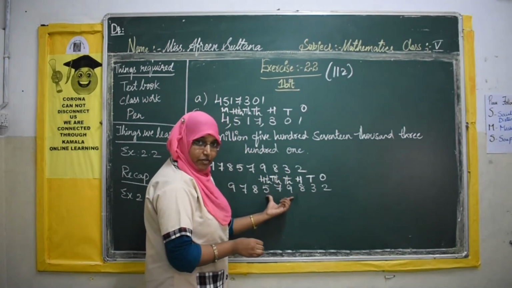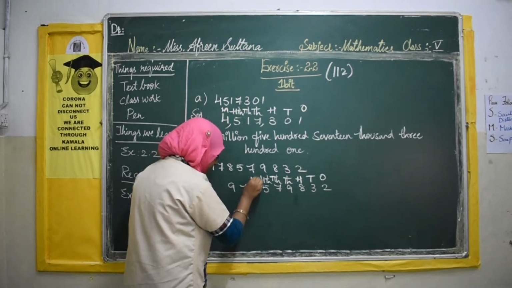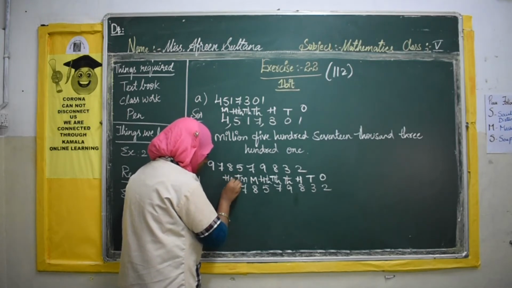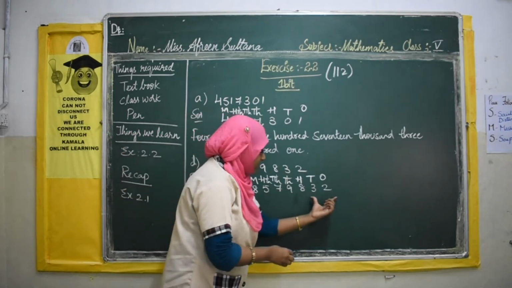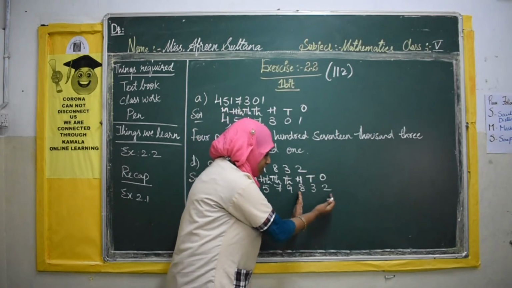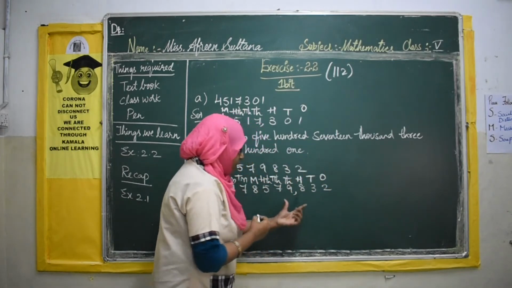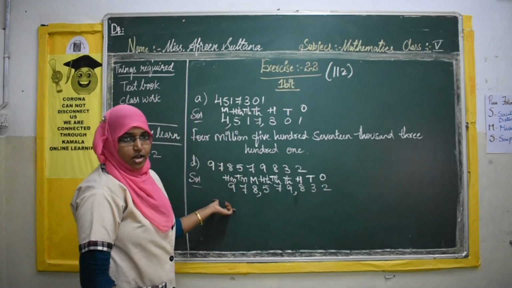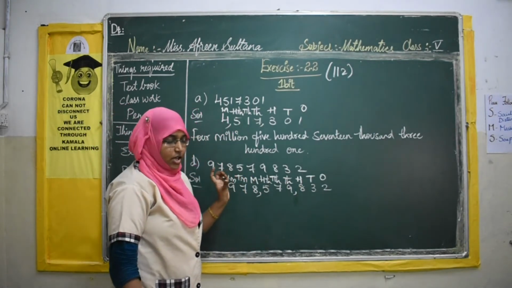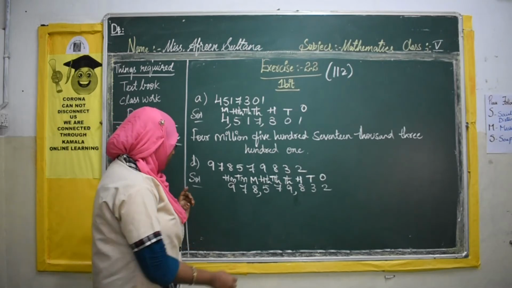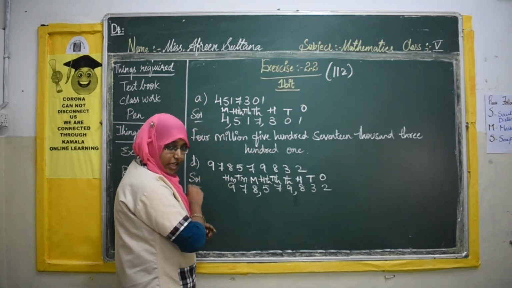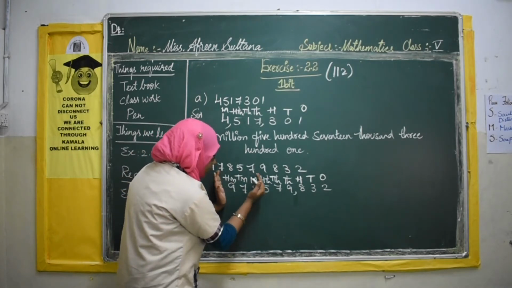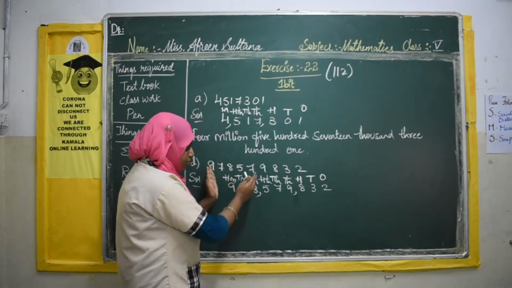This is one period, one row. Next is million, ten million and hundred million. Now if you place commas, these 3 go in one place, like 3 persons going in one row. So a comma after the first 3 digits, and again a comma after the next 3 digits. Now we have easily placed the commas. Now we will write in number names. See, 9 is in the hundred million place. So 978 million. These 3 digits are in only one row, one period, that is the million period.